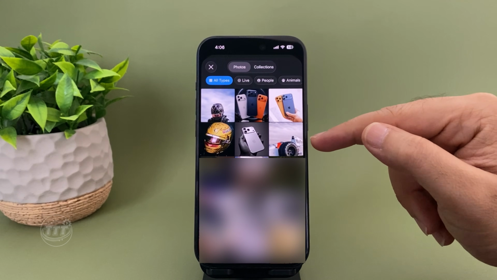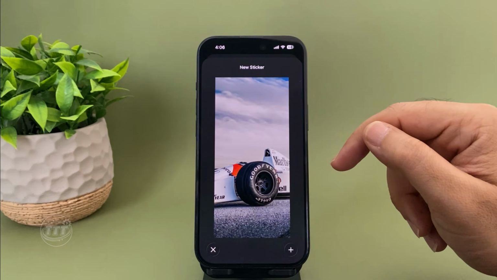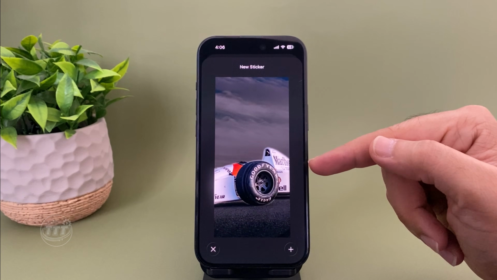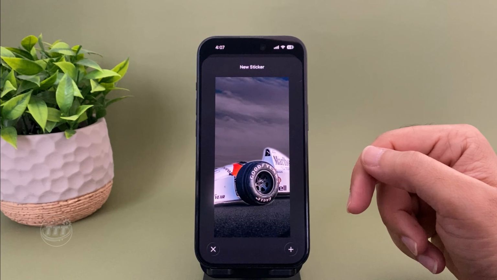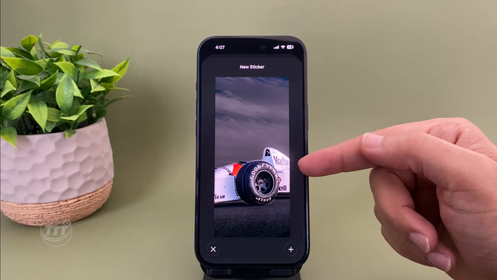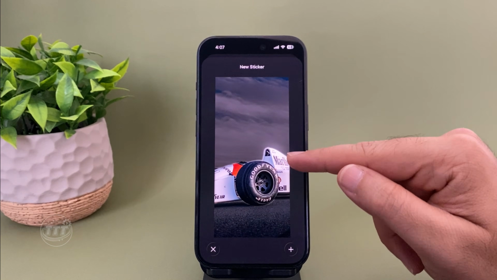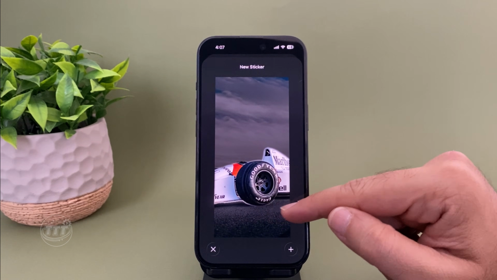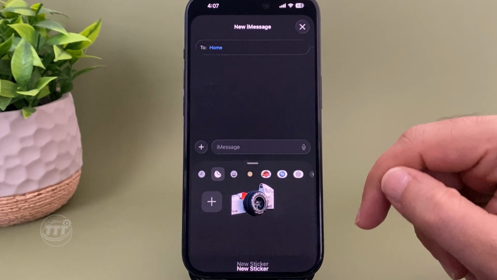Now choose the photo you want to turn into a sticker. Keep in mind that the photo should have a clear subject or object that your iPhone can easily separate from the background. For example, let's choose this photo. Wait a moment and you'll see your iPhone automatically detect the subject and outline it. Now simply tap Add Sticker and that's it.